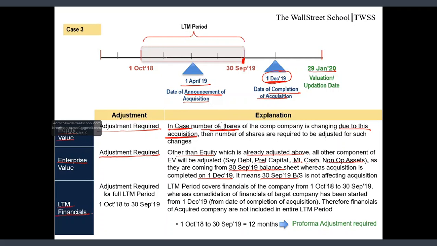LTM financials. Adjustment is required for the full period of LTM, which is 1st October 18 to 30 September 19. The reason being, guys, this acquisition was completed on 1st December 19, which is later than my LTM completion date. So my entire 12-month numbers do not reflect the impact of acquisition. So the full 12-month impact is required to be captured in LTM numbers.